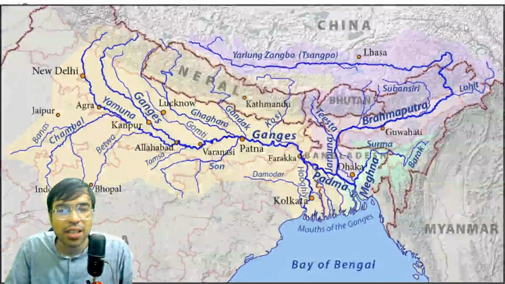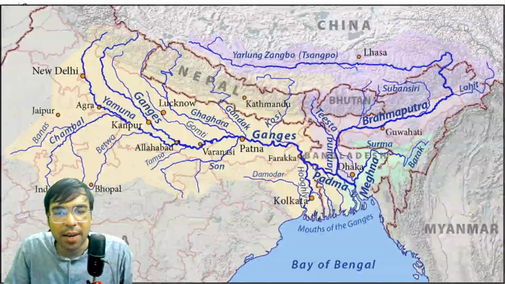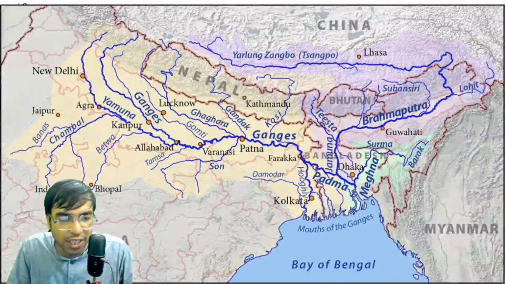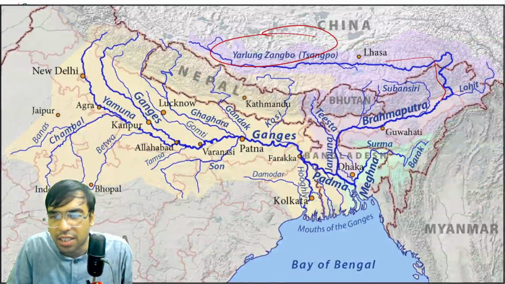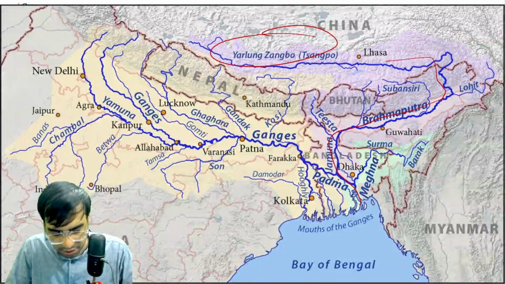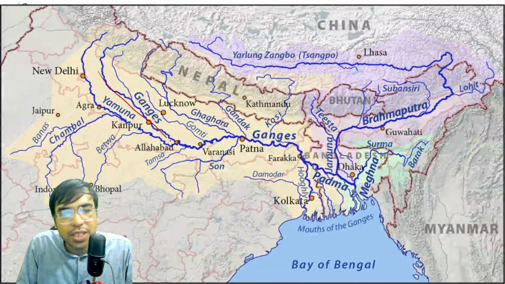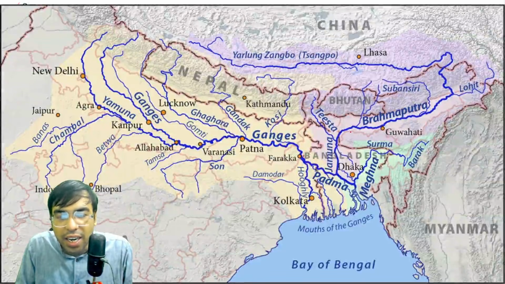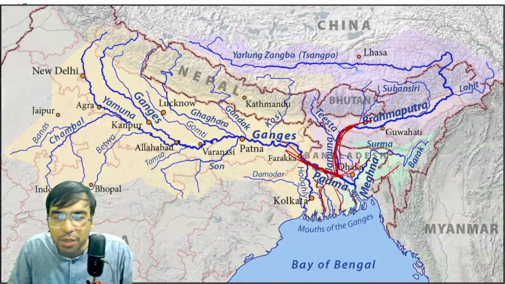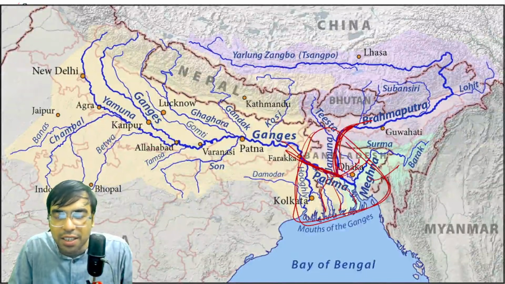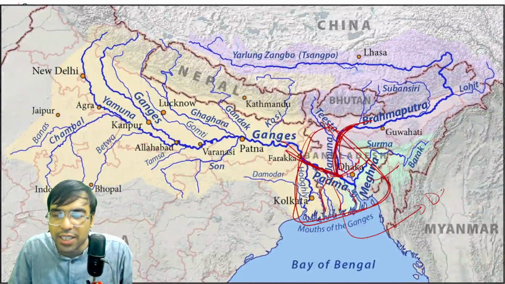Okay, now let us zoom in on this. We are talking about the Ganga-Brahmaputra basin. If you see it carefully, this is the Yarlung Tsangpo river coming. It takes a turn, and this is Brahmaputra. It goes like this. Another main river comes as Ganga. They both meet here. Both are meeting here and they split into different rivers. First it is called Padma, then Meghna. So this entire region is called a delta in geography.